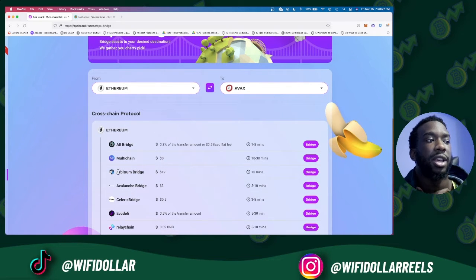Now, let me say this before we proceed. It should make sense: if you're bridging assets over from Ethereum to another blockchain, you have to remember you're going to pay a lot in gas fees, around, let's say, $10 or anywhere from $30. You should have enough crypto assets to be able to bridge those assets over, and you shouldn't be bothered about the gas fees. If not, then just stop watching this video. You don't need to bridge anything. Just keep it on Ethereum, and hopefully one day when you need to sell it or transfer those assets for fiat currency, you have enough for what you want to do. But here, you're going to pay gas fees.